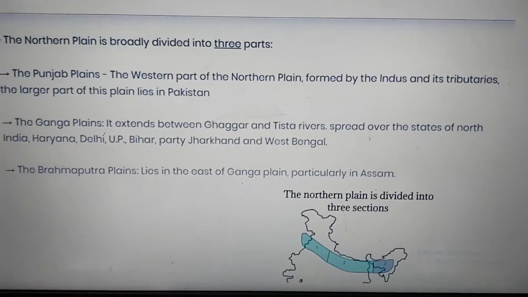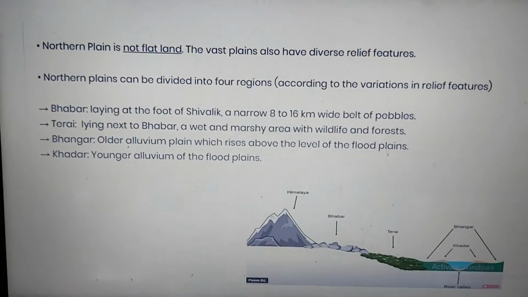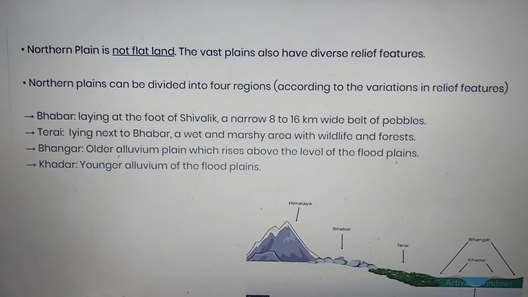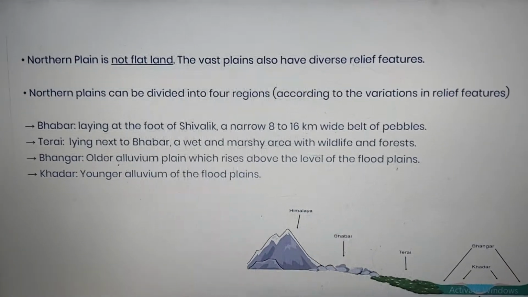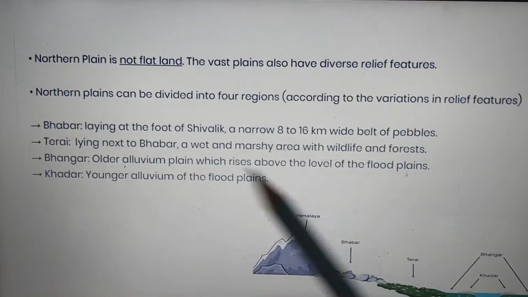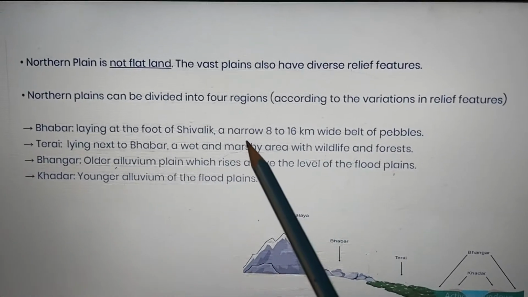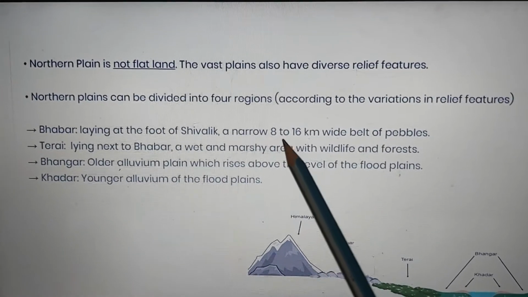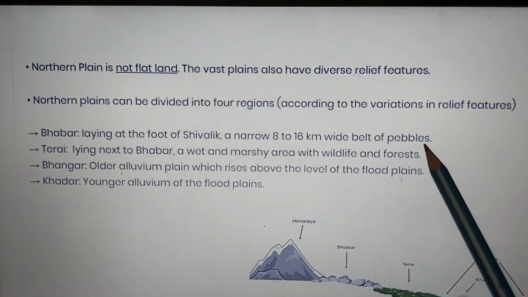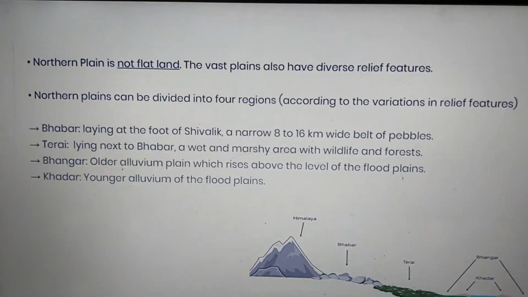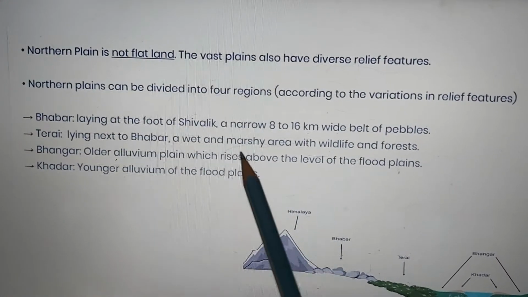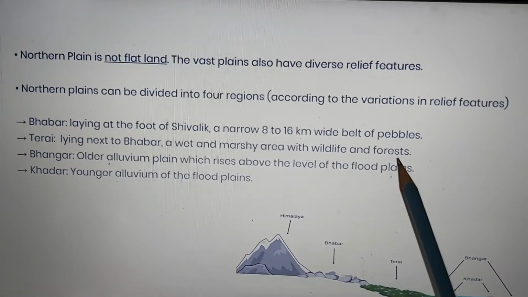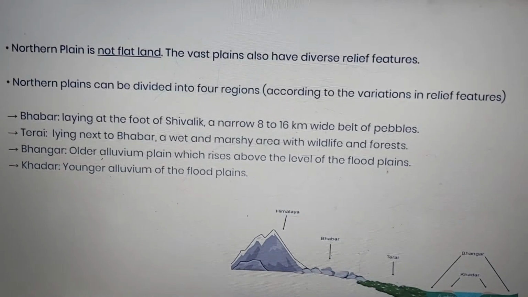Then lastly, we have seen that the northern plain is not a flat land. It has diverse features and can be divided into 4 regions. Which are the 4 regions? Bhabar, lying at the foothills of the Shivalik, a narrow belt from 8 to 16 kilometers, consisting of pebbles, and here the rivers disappear. And Terai, lying next to Bhabar, a wet marshy area with wildlife and forest, and here the rivers re-emerge.